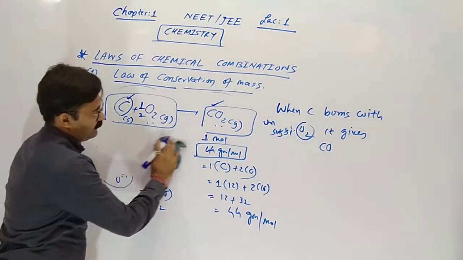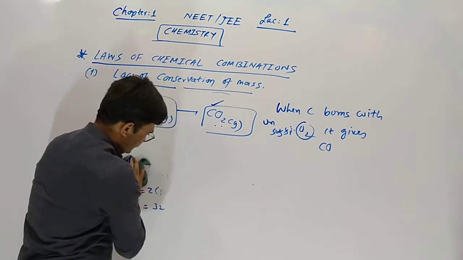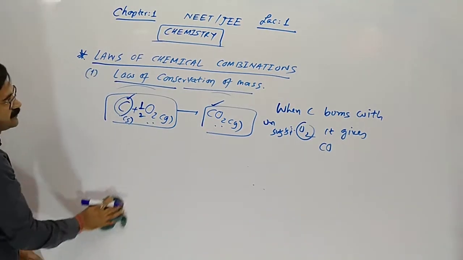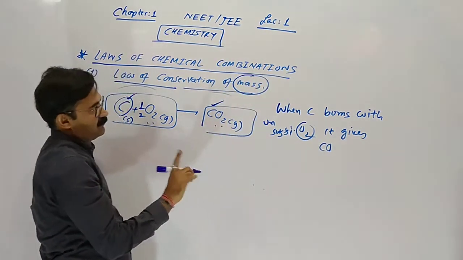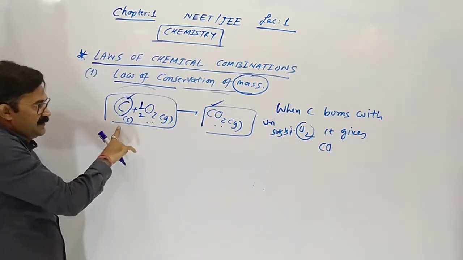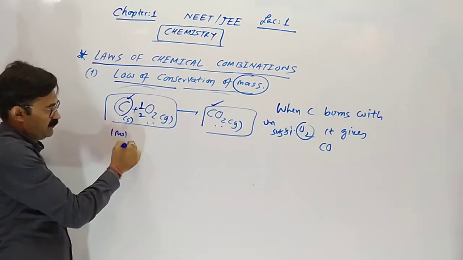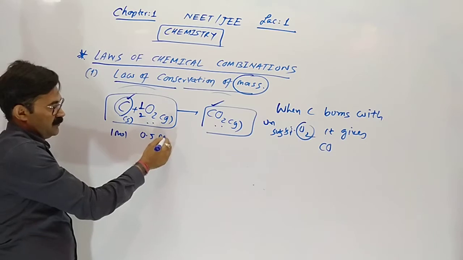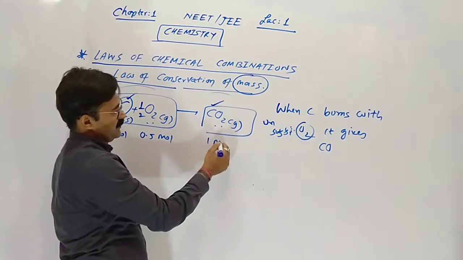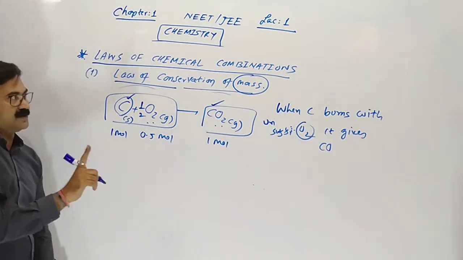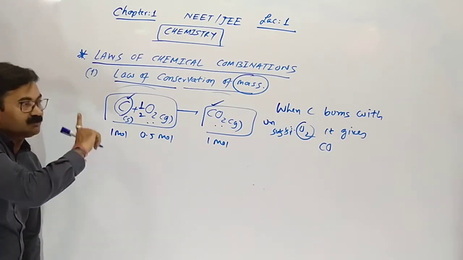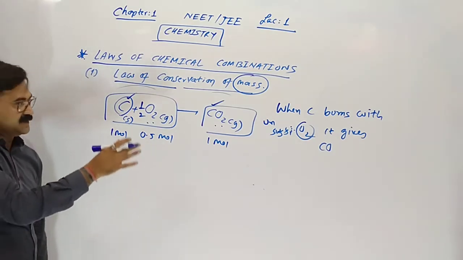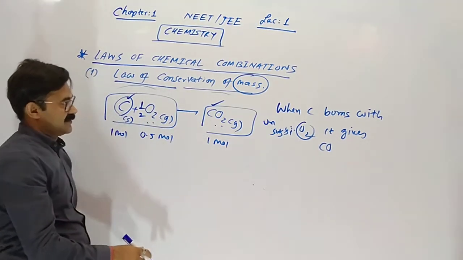So what happens here? It is not conservation of moles, only mass. Here 1 mole of carbon and 0.5 mole of oxygen give 1 mole of CO. Mole conservation does not happen, only mass conservation happens between the left hand side and the right hand side.